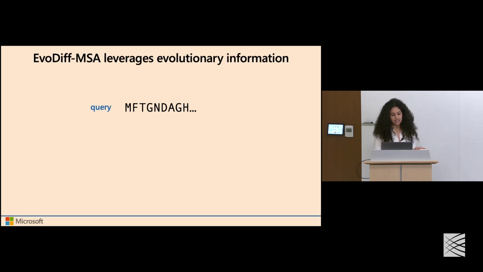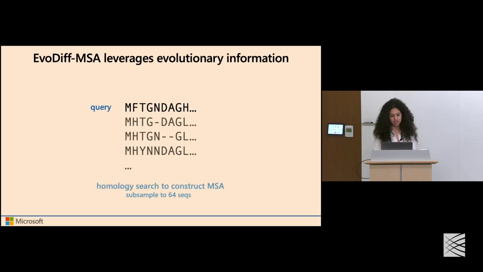The concept here is where we take a protein sequence of interest and we can construct a multiple sequence alignment, or an MSA, by searching for proteins that are related to that sequence and subsample down to a reasonable set that our model can work with.